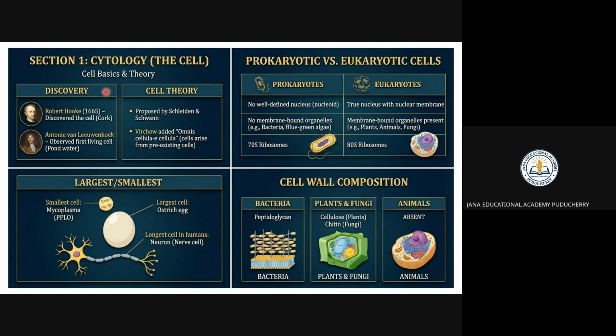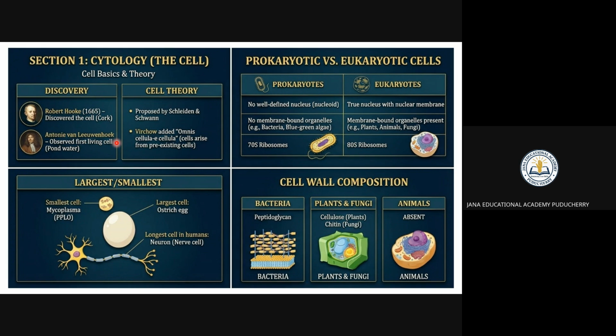There are two scientists you have to remember when studying the cell: Robert Hooke and Anton van Leeuwenhoek. Actually, the first to discover the cell was Robert Hooke, but he observed dead cells, that is cork, in 1665. Then Anton van Leeuwenhoek observed living cells in pond water, the bacteria and protozoa. He was the first to find living cells.